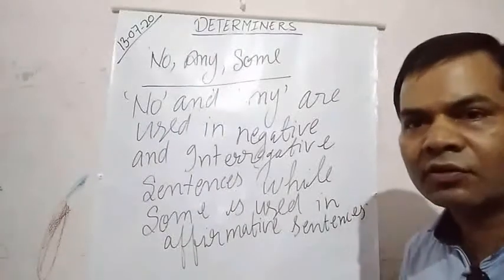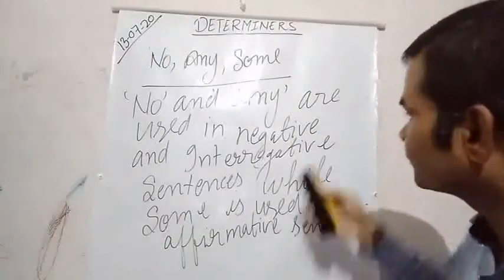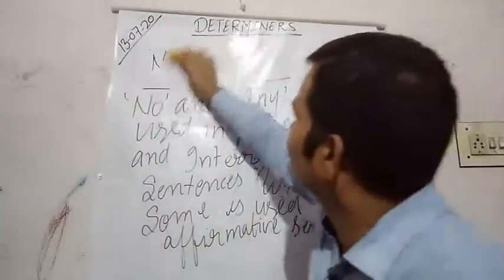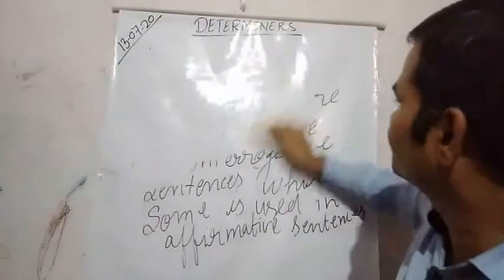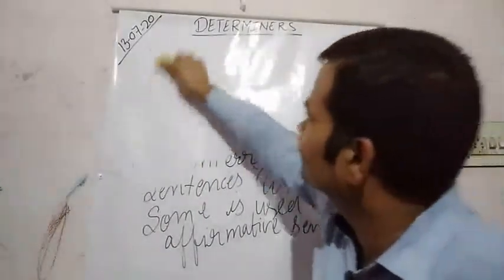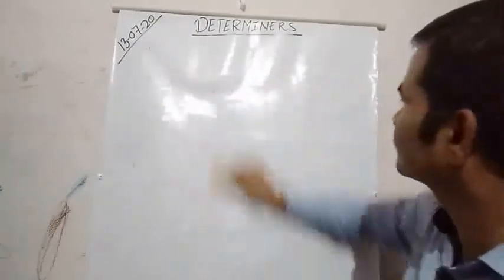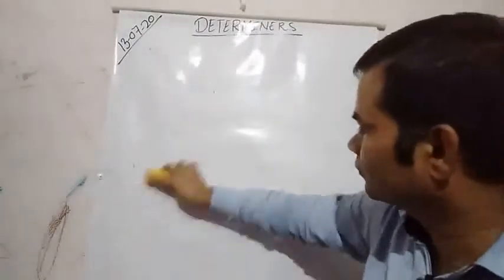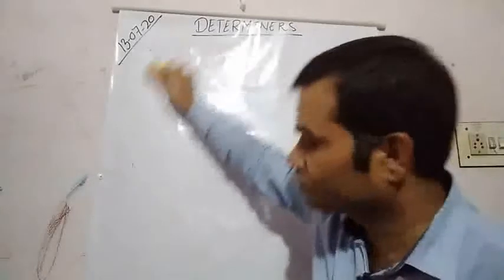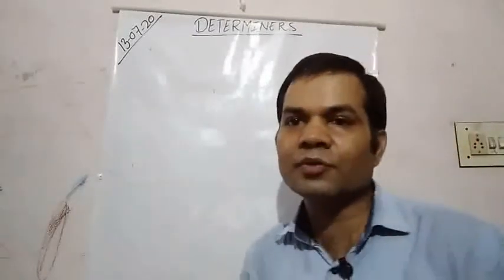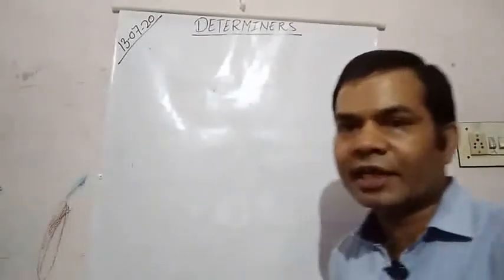I'm going to rub it now. Okay, students. Let us go through the examples of no, any and some.